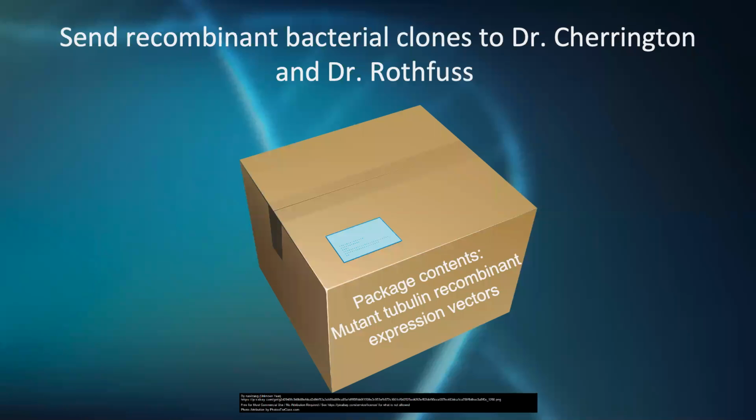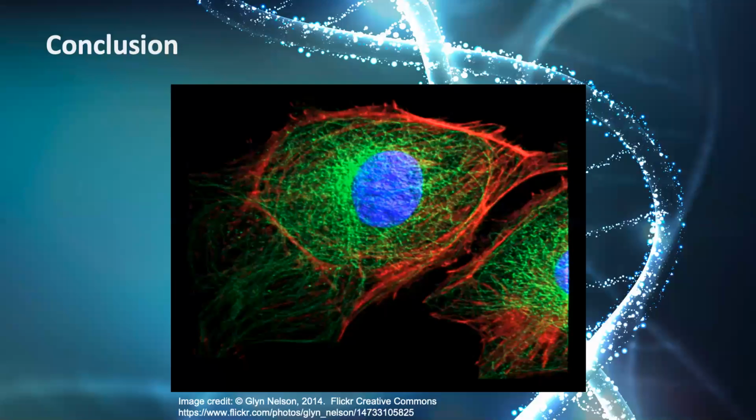The positive recombinant bacterial clones generated will be sent to the University of Wyoming Laramie campus to Dr. Sherrington and Dr. Rothfuss, and they will perform the expression of the mutant TUB3 genes in insect cells and all the tubulin kinesin binding and tubulin polymerization assays. Their overall goal of this project is to create mutated human tubulin genes in order to investigate whether citrullination has a role in polymerization kinetics and kinesin binding affinity.